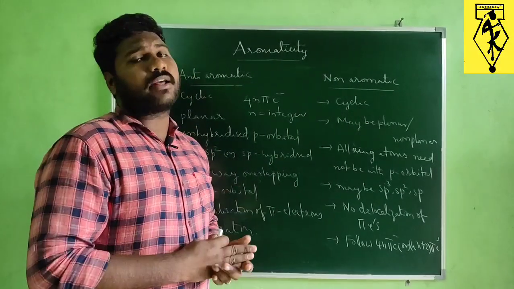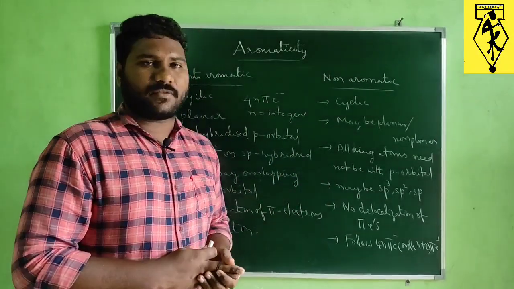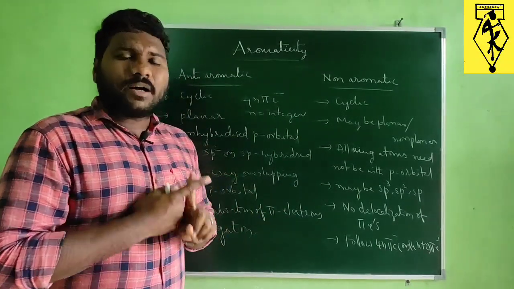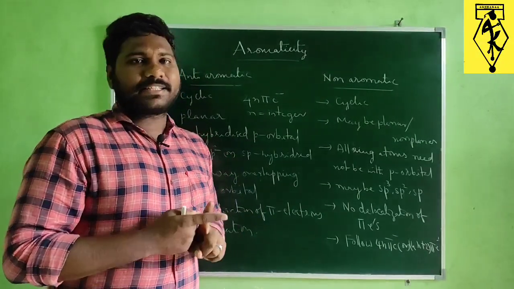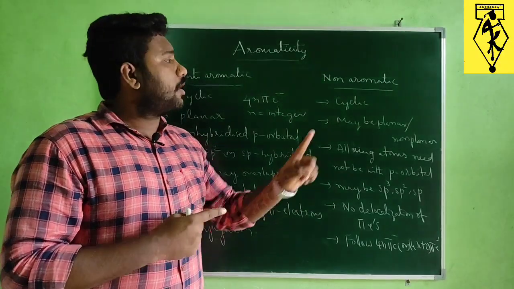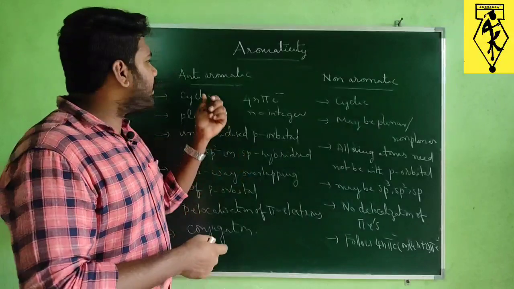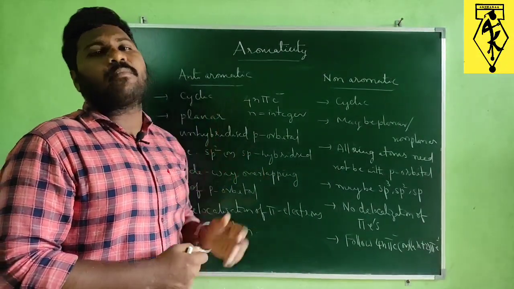Now the stability order of these three types of compounds, aromatic, non-aromatic and anti-aromatic. Aromatic compounds are very stable. They are highly stable when compared with non-aromatic compounds, followed by anti-aromatic compounds. So anti-aromatic compounds are the least stable compounds.